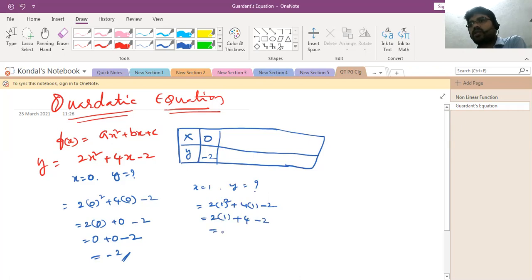Or simply, if you cancel plus 2 and minus 2, you will get 4. When x is equal to 1, y is equal to 4.